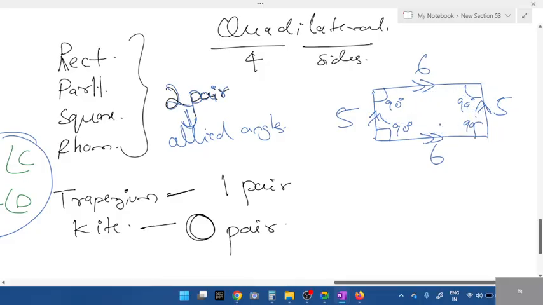90 and 90. Right? Same goes with parallelogram, students. Parallelogram, you'll have allied angle and opposite angles are equal. Square, allied angle, opposite angles are equal. Even rhombus, allied angle, opposite angles are equal. But for trapezium, opposite angles are not equal.